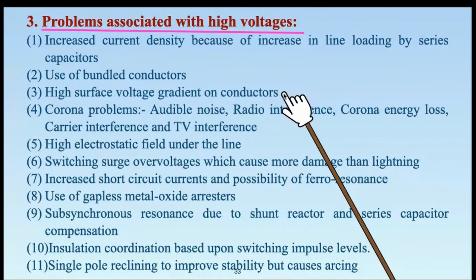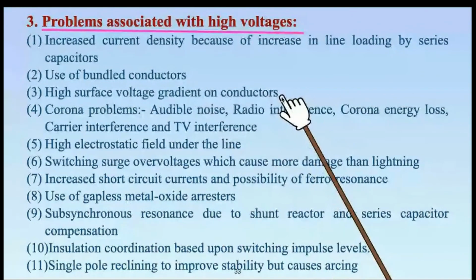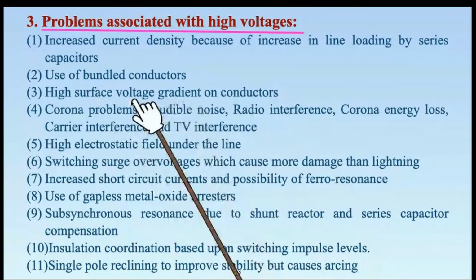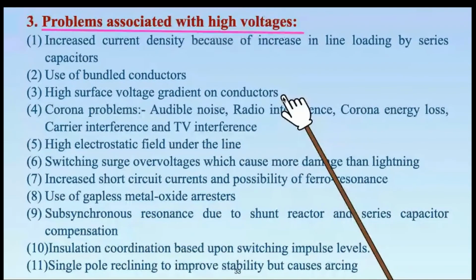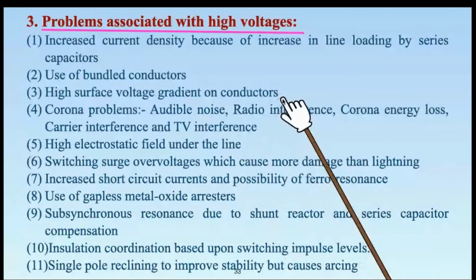What is the effect of high electrostatic field on the line conductors? How is it distributed? Similarly, what is the effect of bundling of conductors on the electrostatic field? Voltage gradient means voltage per unit distance. It's the electric field. Similarly, in the second unit, we are going to realize the effect of high surface voltage gradient in terms of corona and ionization.